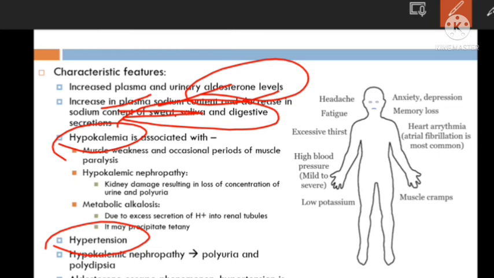Here, sometimes this extracellular fluid volume increase is absent. Why? Because of hypokalemic nephropathy. As we have discussed, because of hypokalemia there is nephropathy, and that produces polyuria and polydipsia. Okay? And sometimes there is the aldosterone escape phenomenon, and because of aldosterone escape, hypertension is present but edema is absent.